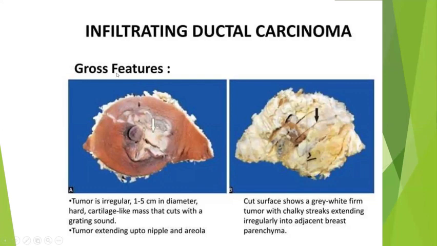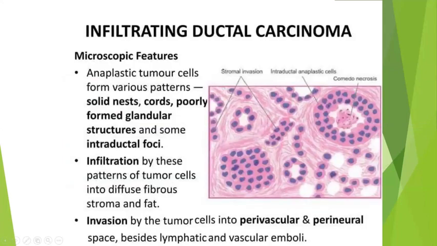Next comes to your infiltrating carcinoma, IDC. So IDC, you all know, usually we will receive radical mastectomy for an IDC. Here the tumor cells will be arranged in nests, cords, and glands, which will be separated by the stroma. The lining epithelium will show atypical nuclear features. And one more thing, absence of myoepithelial layer. They will be surrounded by a lot of desmoplastic stroma, and calcification will be more common. Usually within the tumor, it will show lymphovascular invasion, perineural invasion.